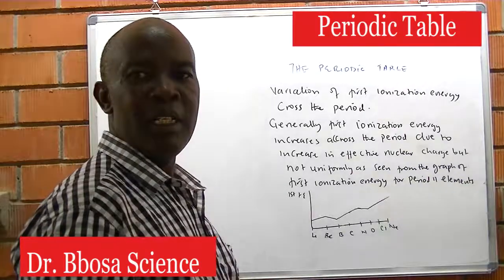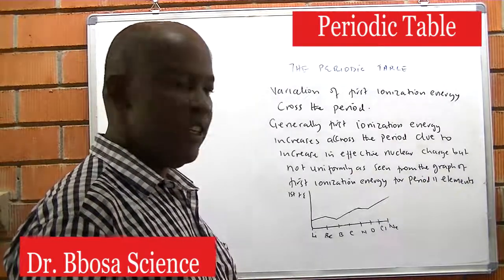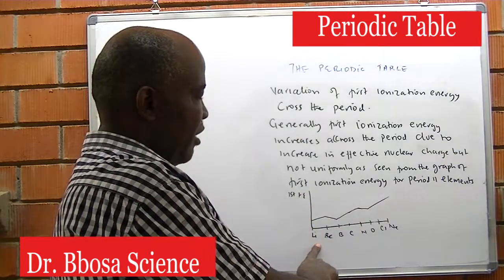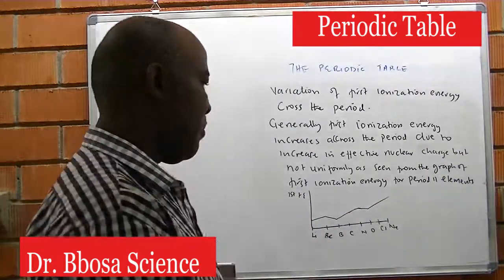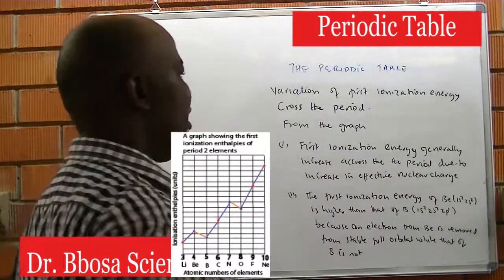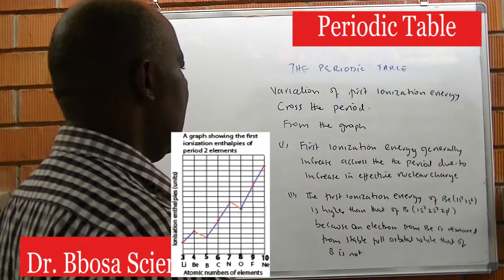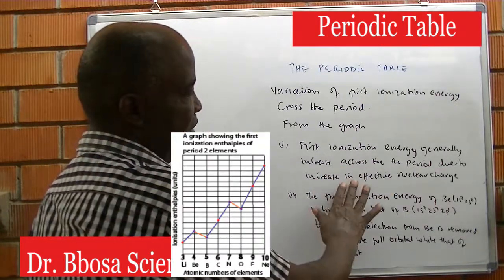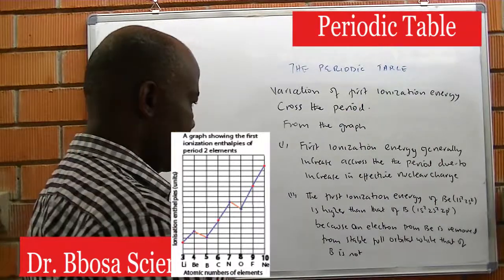However, it is not uniform, as seen by a plot of first ionization energy of period 2 elements. From the graph, the first ionization energy generally increases across the period due to increase in effective nuclear charge.